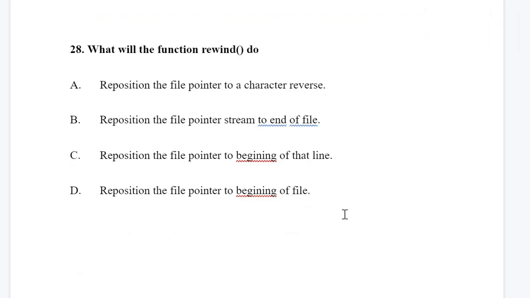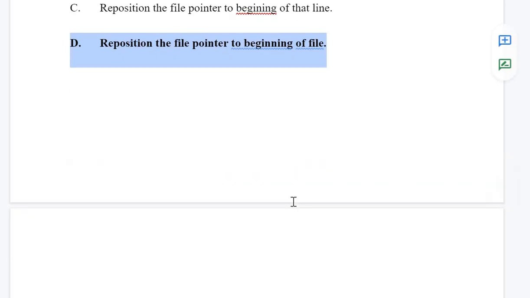Next is, what will the function rewind do? Okay, so you have studied this in the file section. Rewind means bringing back to the original or beginning position. The options are: reposition the file pointer to character reverse, no. Reposition the file pointer stream to end of file, no. Reposition the file pointer to beginning of that line, no. What it does is reposition the file pointer to the beginning of file. So this is the correct answer.